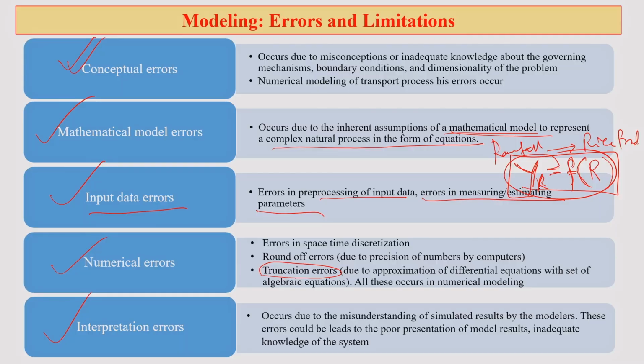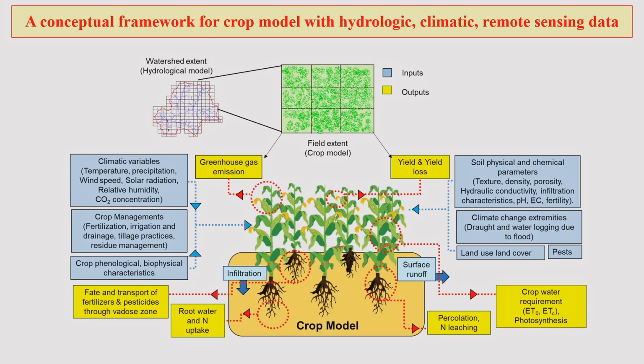So, these errors could lead to the poor presentation of the model results, and sometimes in fact it could be a completely incorrect representation of the happening or the analysis that you have carried out through the modeling exercise. Okay? Conceptual framework for a crop model with hydrologic, climatic and remote sensing data.